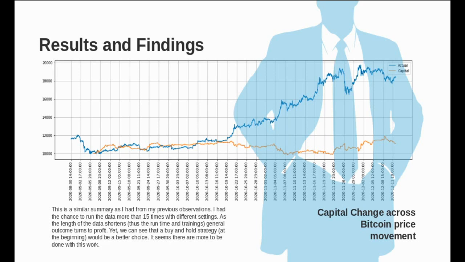It seems the volatile period of time is what the agent enjoys, as well as times when there is no significant trend to talk about. One more assessment that I had is that the agent is having a hard time dealing with extremely sharp price changes. We should also acknowledge that a buy and hold strategy would be more beneficial than the agent's trading strategy.